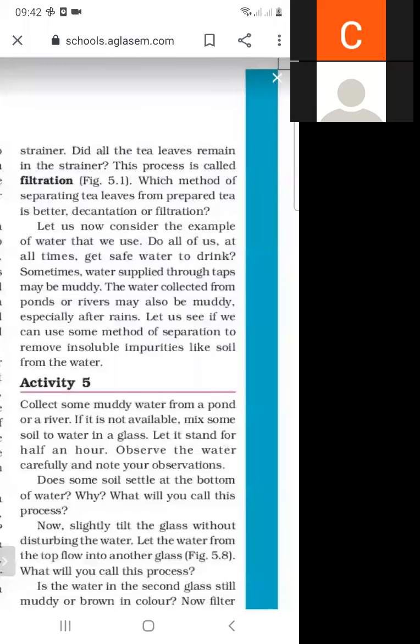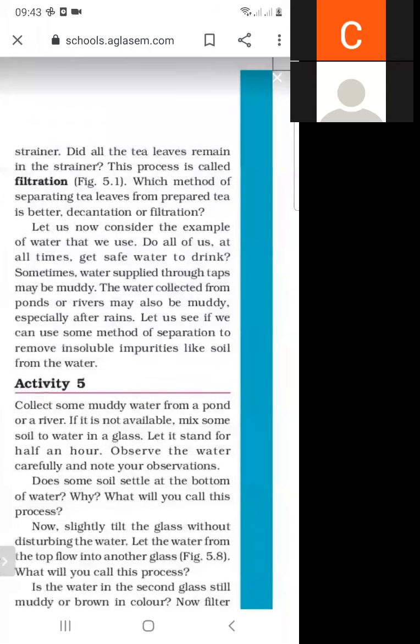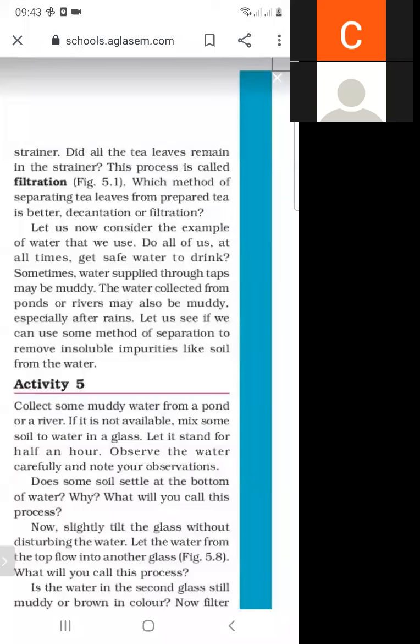Let us now consider the example of water that we use. We use water in daily life. Do all of us get safe water to drink at all times? Sometimes water supplied through taps may be muddy, and water collected from ponds and rivers may also be muddy, especially after rains. Let us see if we can use some method of separation to remove insoluble impurities like soil from the water.